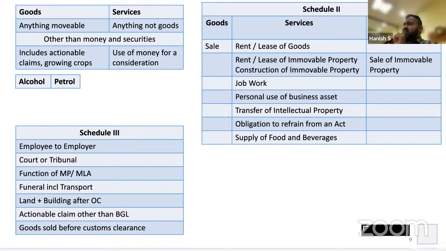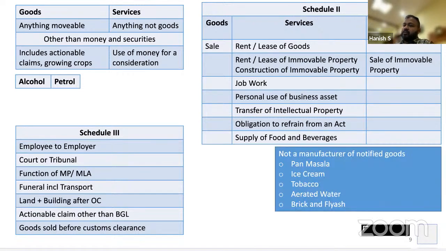Let's look at all the 3 cases. First case, vendor and the end customer and the goods all are outside India. Second, vendor and customer in India, goods outside India. It is called high seas sale, not taxable. Third case, vendor and customer in India, goods in India but in the customs warehouse, not liable to GST. Are you able to follow? Yes. These are not taxable because of Schedule 3. Right? Okay. Any doubts? No? We'll move ahead.